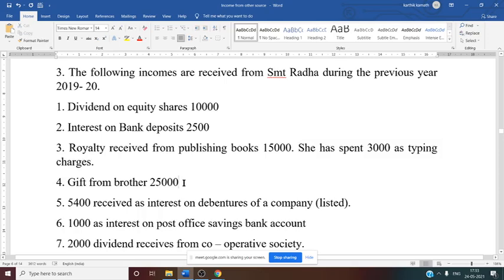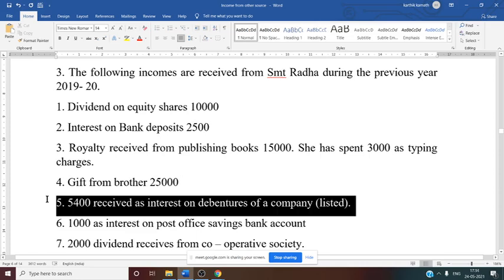Now next one, gift from brother. Exempt. Gift from relatives is exempt from tax, so that is why gift from brother is exempt. Now next one, 5,400 received as interest on debentures of a company listed. Now what are we going to do? 5,400 received as interest on debenture of a company listed, they have said. Gross up, sir. Grossing up is required.